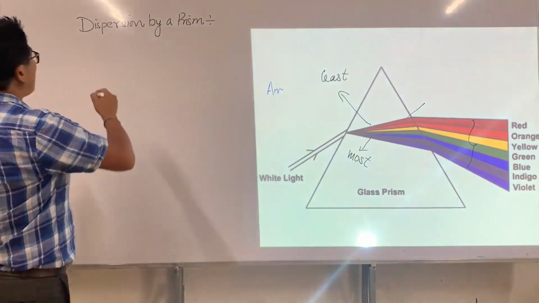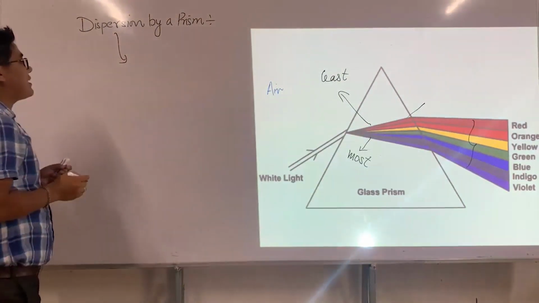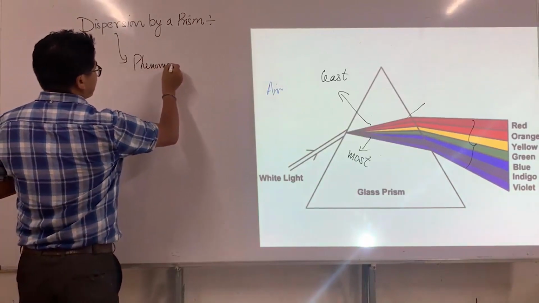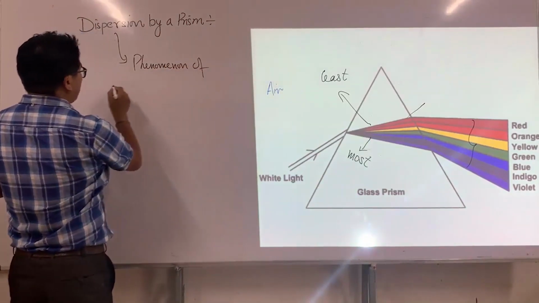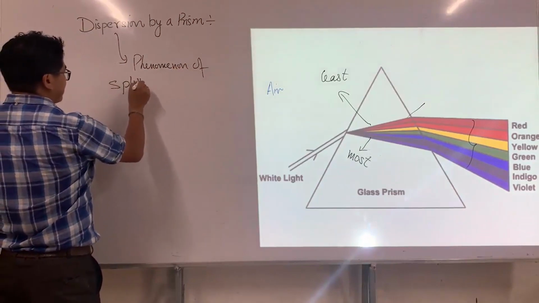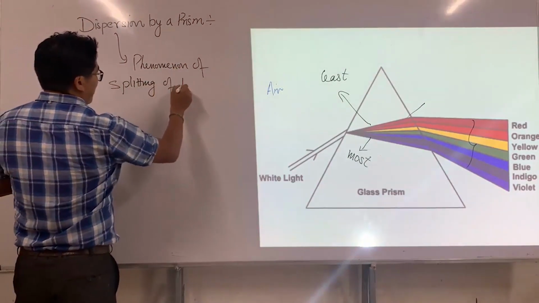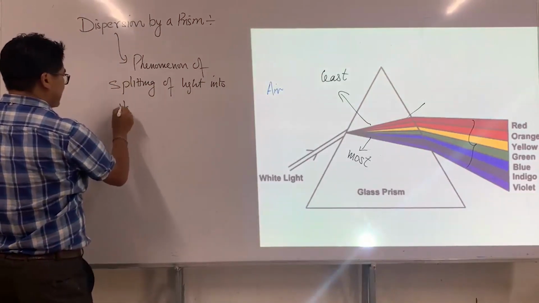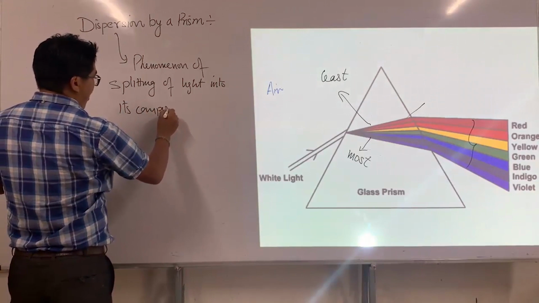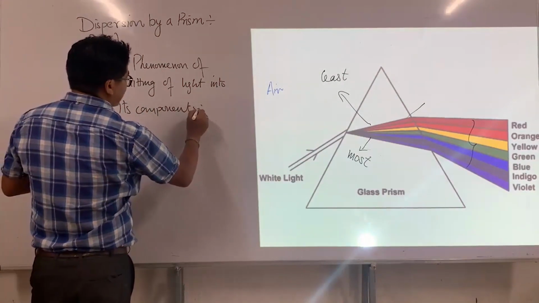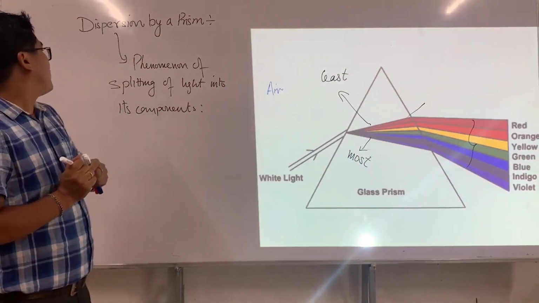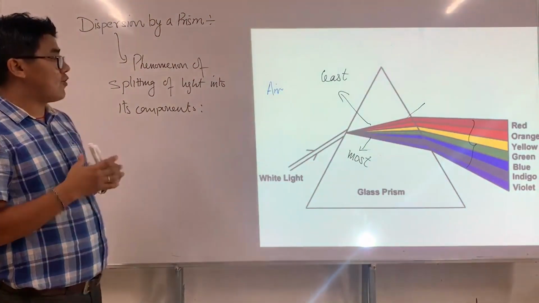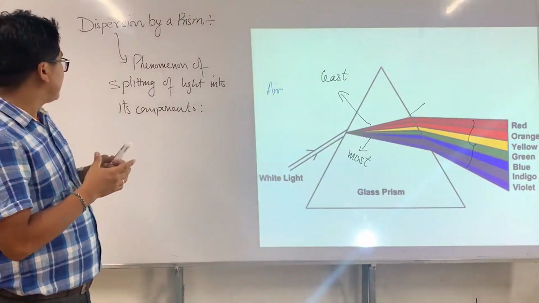Therefore, I define dispersion of light as the phenomenon of splitting of light into its components. This is the definition of dispersion of light.